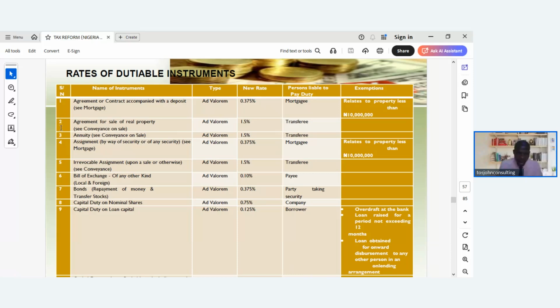So you can see from 1, 2, 3, 4 to 9 years. You can see what it is clearly here.